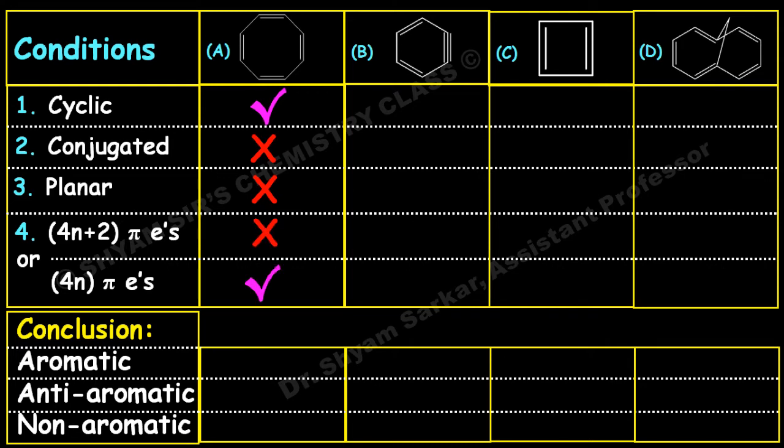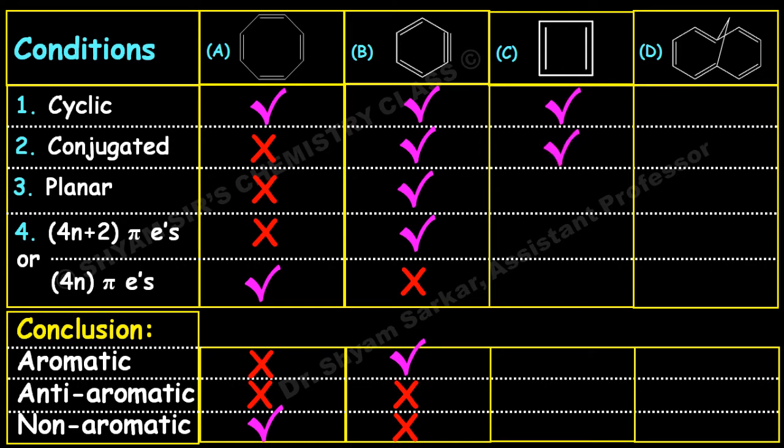But if you see the other molecules, the second one is benzyne. Benzyne is aromatic, we already know, and we have seen it many times, so I will not show all this. This is aromatic in nature. And the next one is anti-aromatic because it obeys the 4n pi electron rule and the other properties of aromaticity. So this is anti-aromatic in nature.